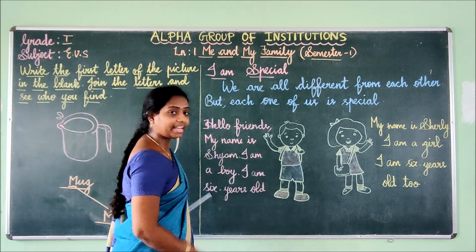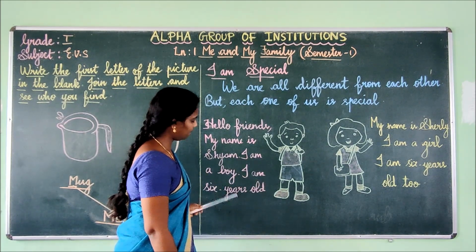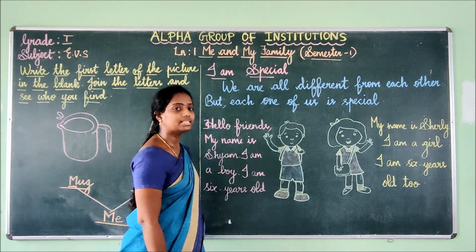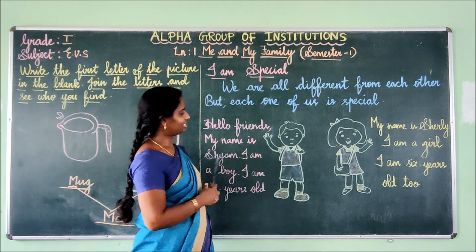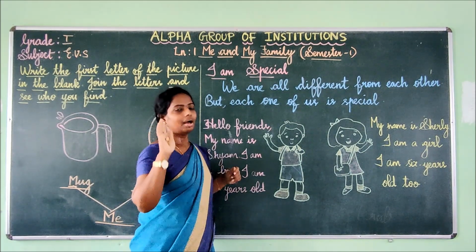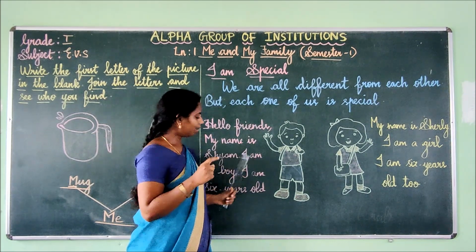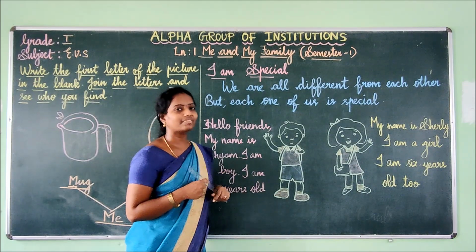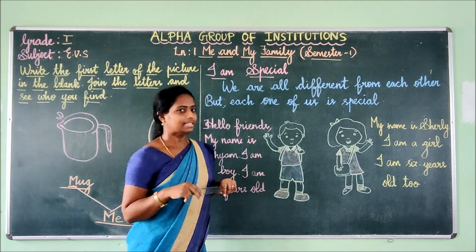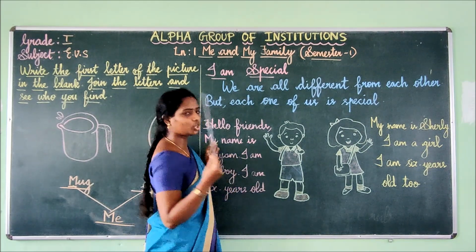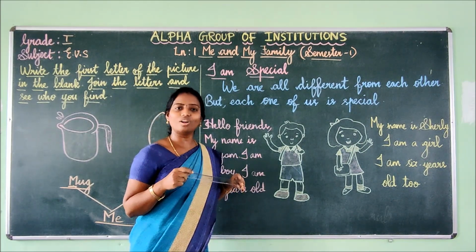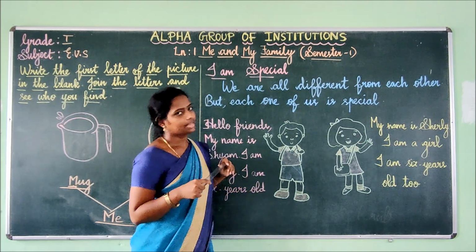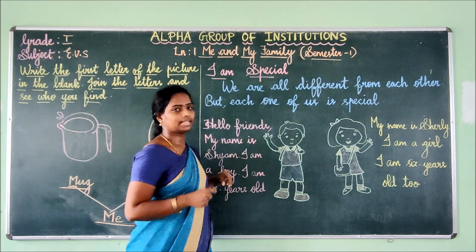I am S-I-X, 6, Y-E-A-R-S, years, O-L-D, old. I am 6 years old. What did you say, children? Hello friends, my name is Shyam. I am a boy. I am 6 years old. As you all study first standard, your age is also 6, isn't it, children? So he is like your friend, and his name is Shyam. He is saying that he is a boy, okay? And his age is 6 years. That is what he said about himself.